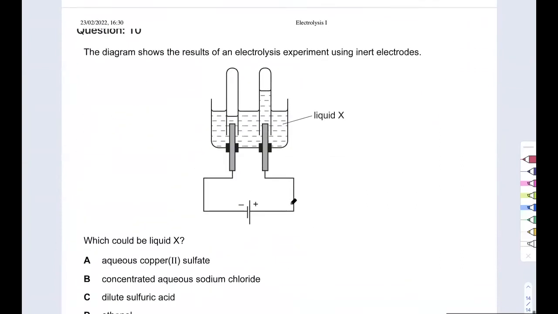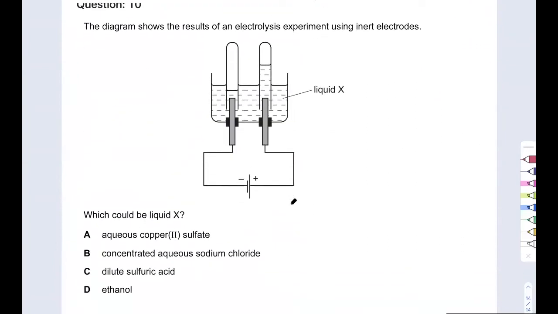Okay, moving on. Now, just by looking at this diagram, I can see that the ratio in which gases are being made is 1:2 or 2:1 if you look from the left side. And where does that happen? That is H2O breaking down. So I know right away that I have a dilute solution in which water is breaking down.